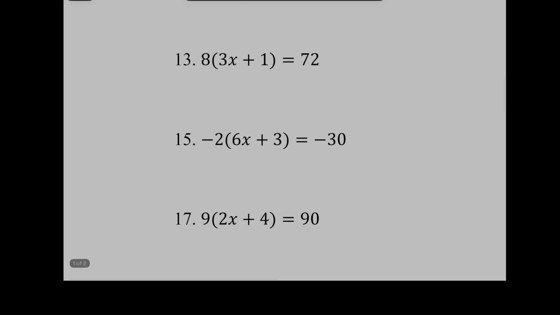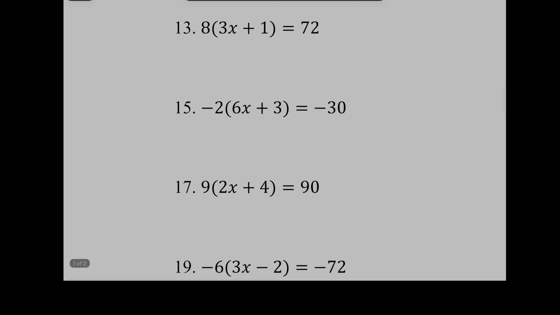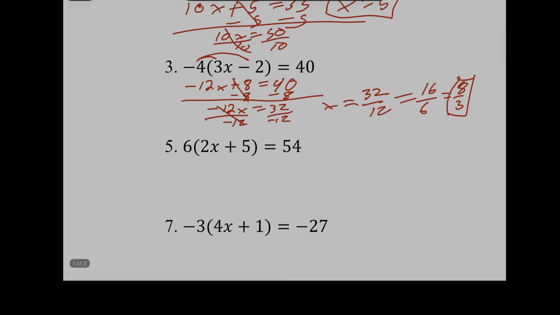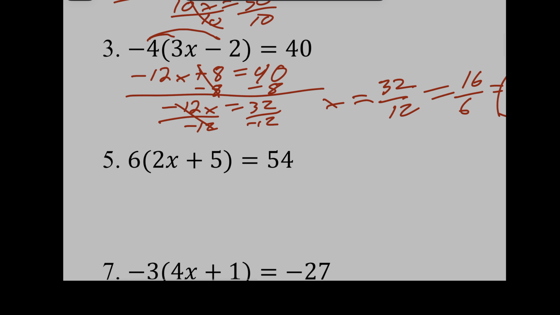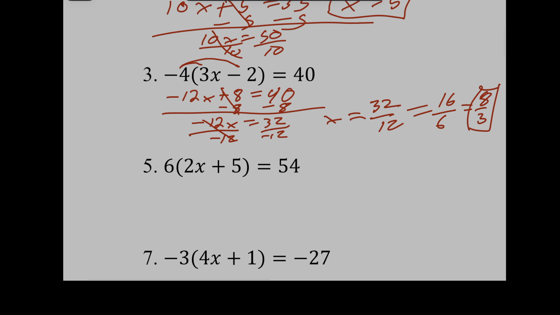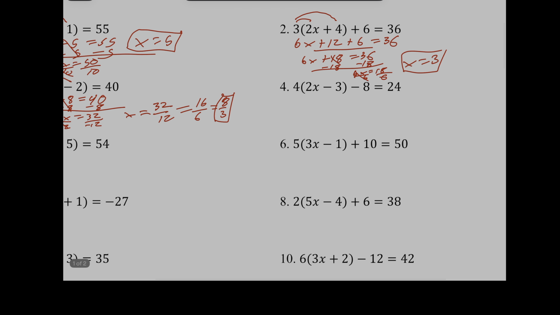Okay, just to make sure, what does the answer key say for number 3? It says that it should be a negative 3. And this is not at all a negative 3. So I am now going to question my answer key, and I'm going to go back and check it. All right, so watch this video, and then if there's a problem with the answer key, I'll put up a new one that has a better answer key, okay? But this is correct. I'm looking at it and staring at it and looking for anything I could have done wrong, and I didn't. All right, so going on to number 4.